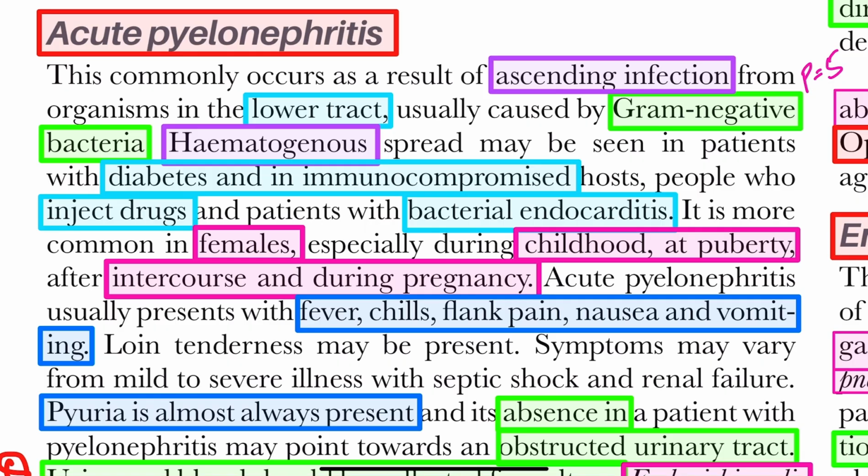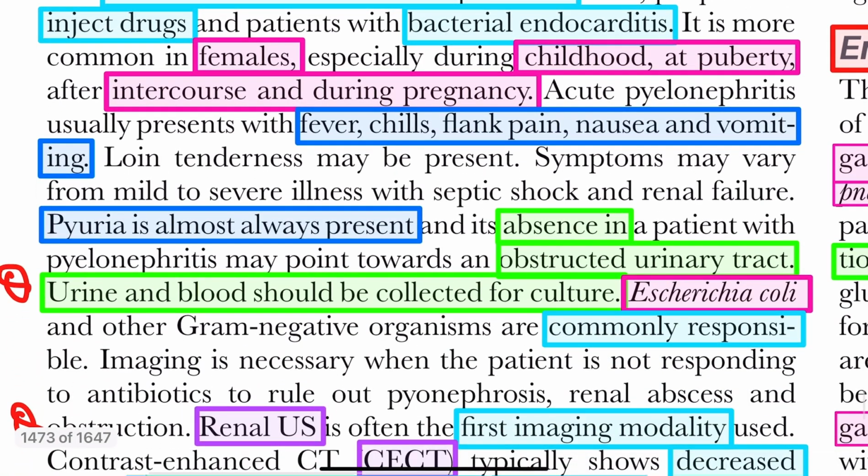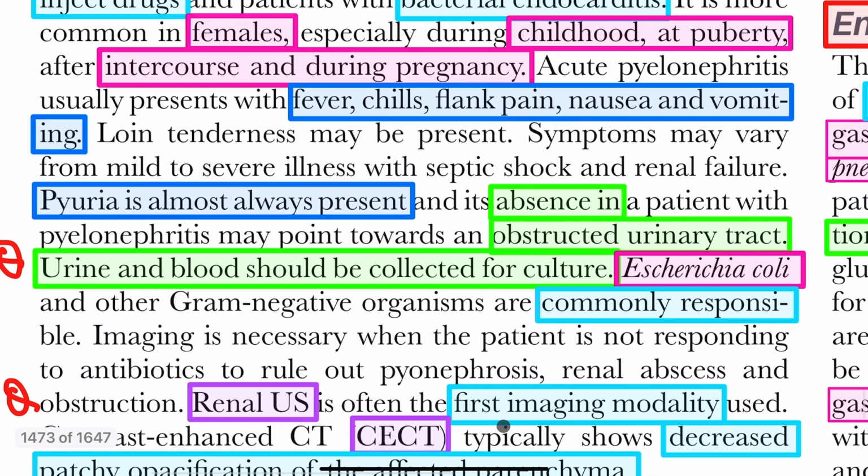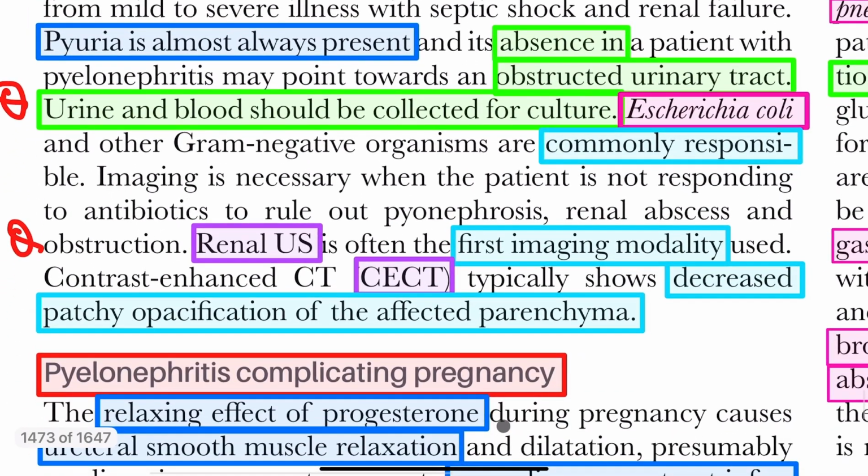The symptoms of acute pyelonephritis usually present with fever, chills, flank pain, nausea, vomiting. Pyuria is almost always present in pyelonephritis, and if it is absent, it may indicate an obstructed urinary tract. Urine and blood culture should be done in acute pyelonephritis, and the most common organism is E. coli.